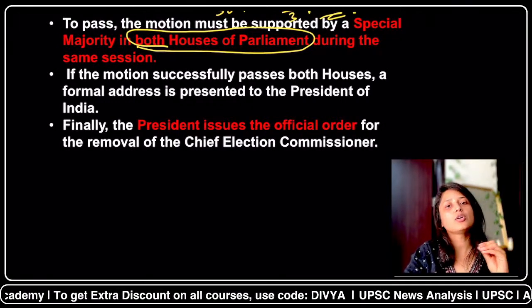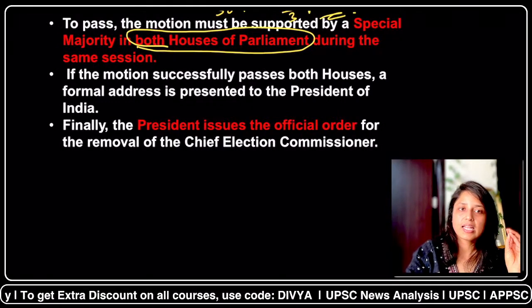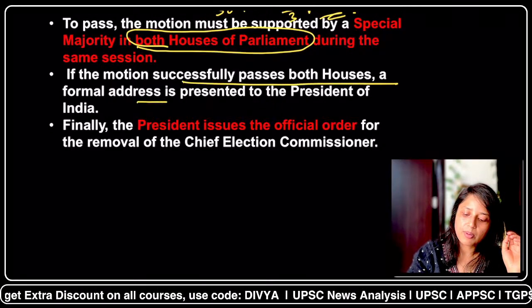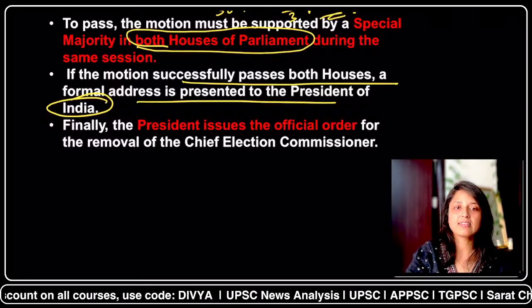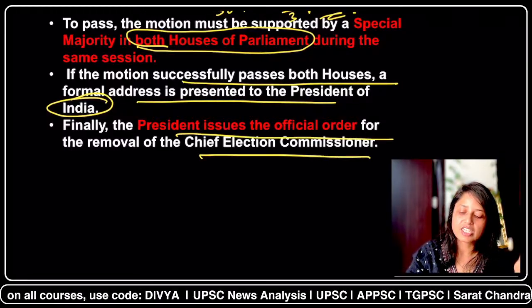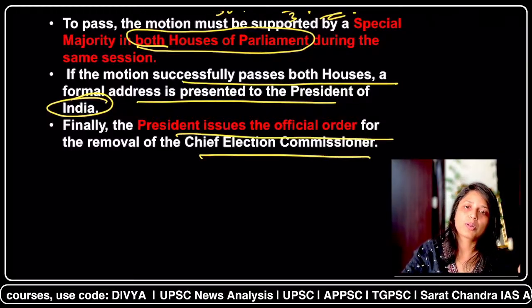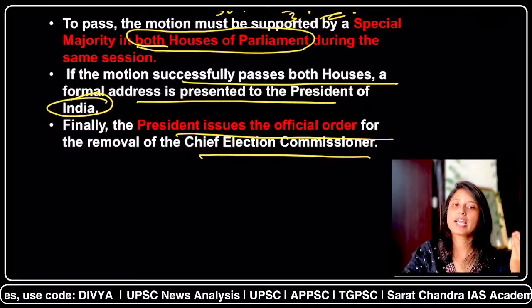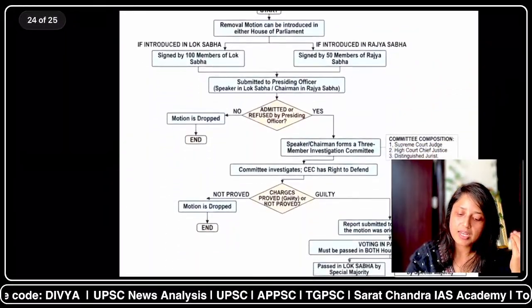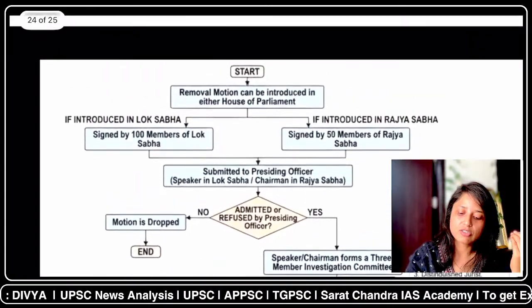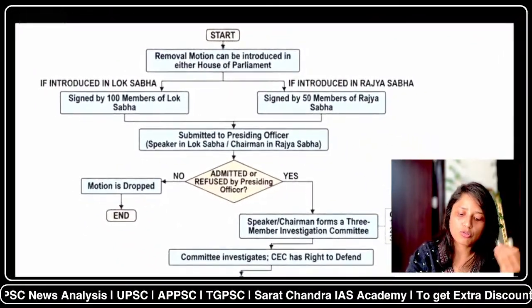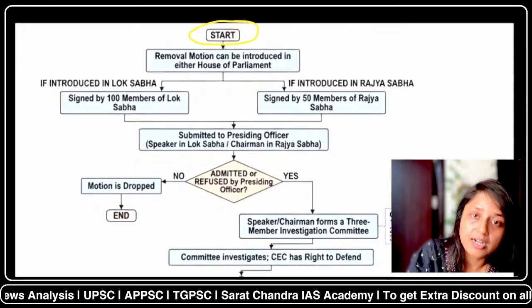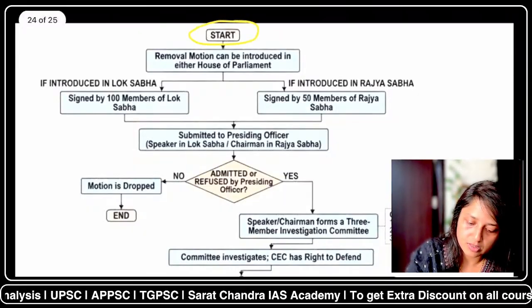Now, if both the houses have passed the motion, then the address will be presented to the president, and if the president gives the final assent, then finally the Chief Election Commissioner or judges of Supreme Court or judges of High Court can be removed. Now, what all we discussed, let's revise briefly. It will be very good to revise through this flow chart.